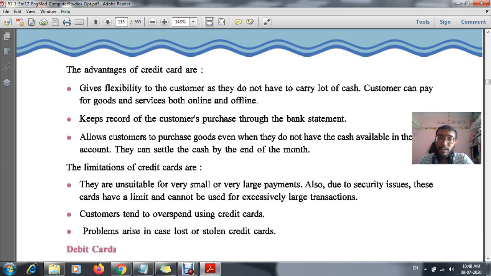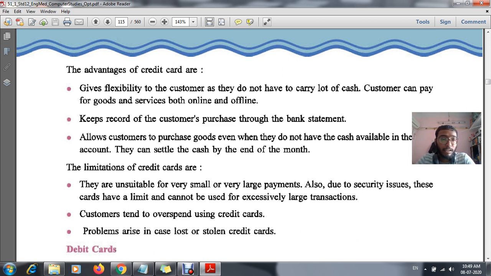Okay, I will explain the three advantages. The first one is that it gives flexibility. Flexibility means we as customers do not need to carry a lot of cash in our hand, so we can use the credit card, which is simple and secure. Second, it keeps the record of the customer's purchases, and this record is available in the bank statement. The third one is that it allows customers to purchase goods even if they do not have enough cash. As I told you, if I do not have enough cash for the payment, I can still purchase that particular commodity. These are the three advantages of a credit card.